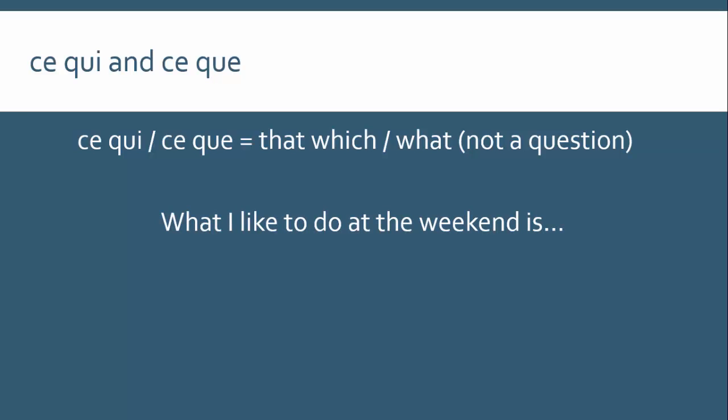For example, what I like to do at the weekend is blah, blah, blah, blah. So here, what is your object, okay, the thing that you like to do. So I am the subject and like is the verb. And in this case, because we have a relative pronoun, then the subject will use que. Ce que j'aime faire le week-end, c'est blah blah blah. So if it helps, put it into the more formal English. Say, that which I like to do at the weekend. Okay, it's not very natural, but as is often the case, if you put it into more formal English, you'll get something more similar to what is just normal French, right?